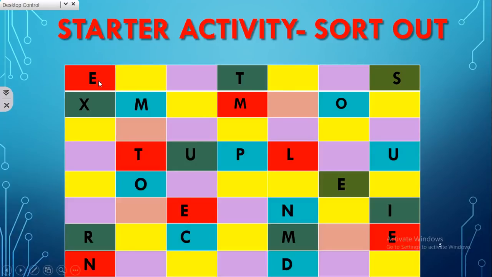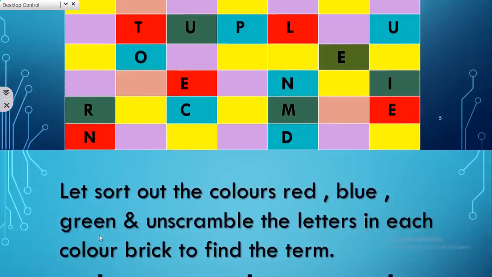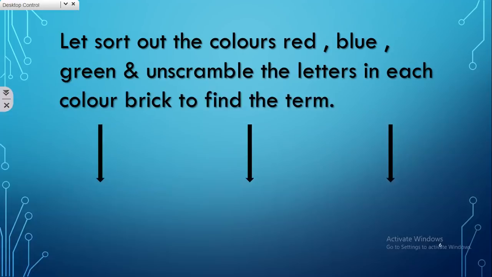See, red bricks contain letters E, T, M, L, E, E, N. Blue bricks contain M, O, P, O, U, N, D, C. Green bricks contain X, T, S, U, E, I, M, R. I believe by now you have sorted all the red, blue and green bricks and unscrambled the letters.